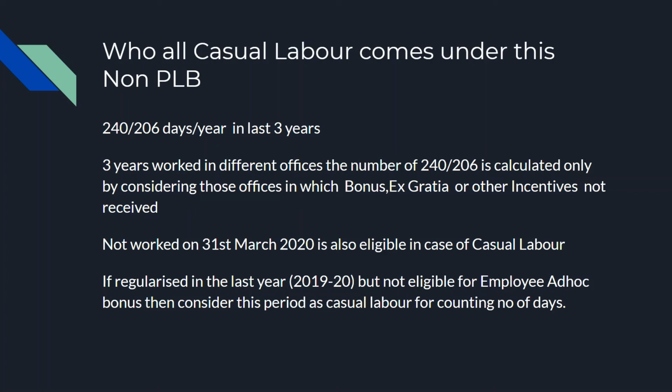Okay, if that casual labor did not work on 31st March 2020 and is not in service, is this scheme applicable or not? Yes, this is applicable. Why? Because 31st March 2020 applies to the employees only, not to casual labor. So even if he is not working on this date, he is eligible. If regularized in the last year 2019-20 but not eligible for employee ad hoc bonus, then consider this period as casual labor for counting the number of days.